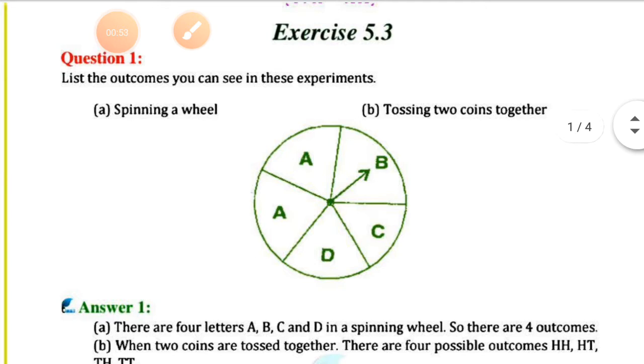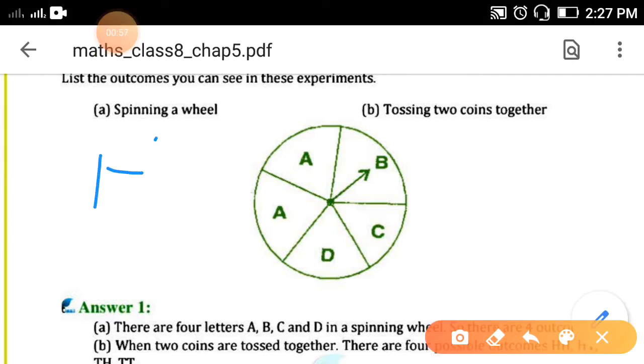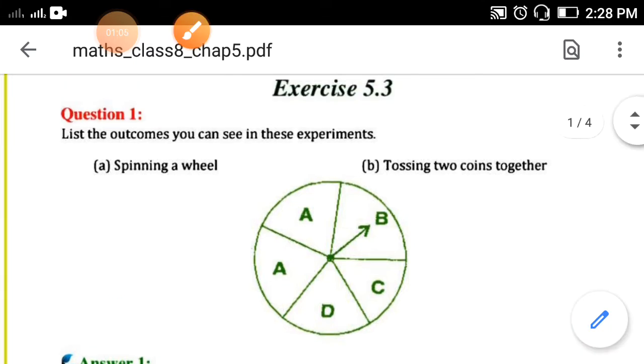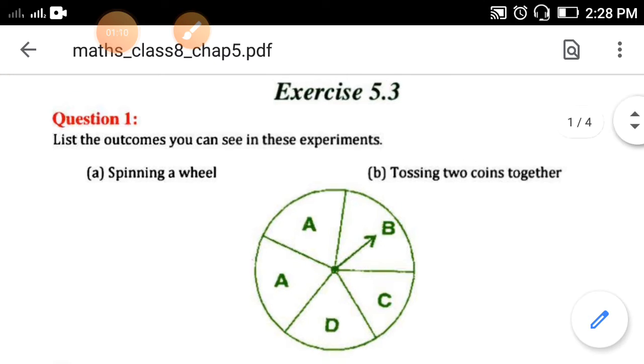If you toss a coin, then there is a chance either you will get head or you will get tail. This kind of example you have also studied before. All these examples are based on this topic only. So let's see question number 1.